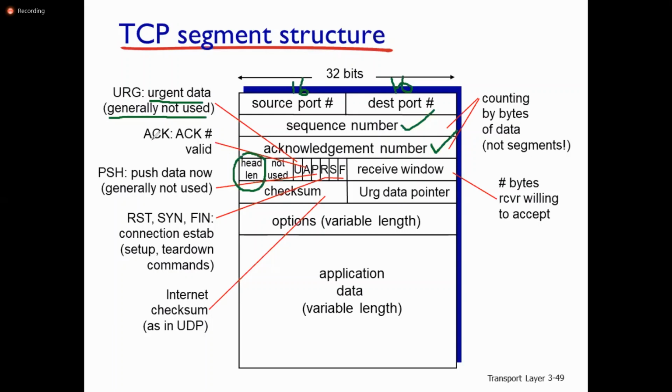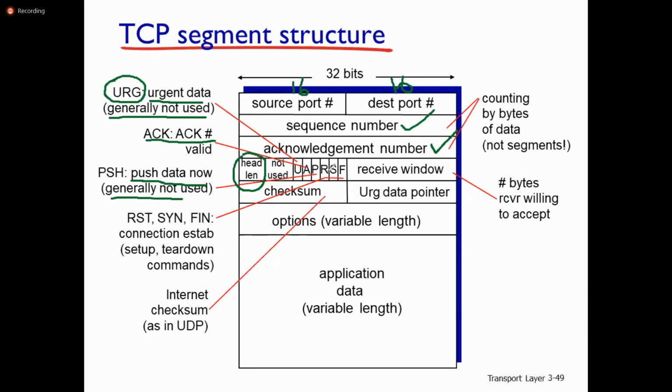A stands for acknowledgement, the acknowledgement number is valid. P stands for PSH, push data now. U stands for URG, urgent data, which is generally not used. P, push data now, is also generally not used.